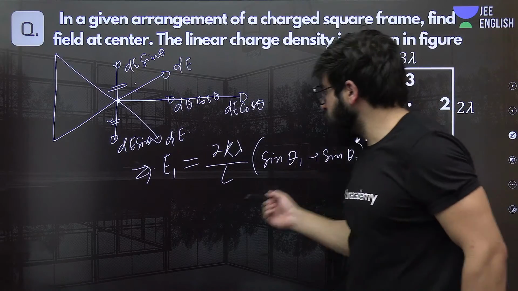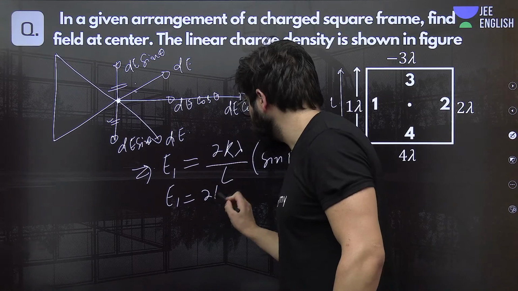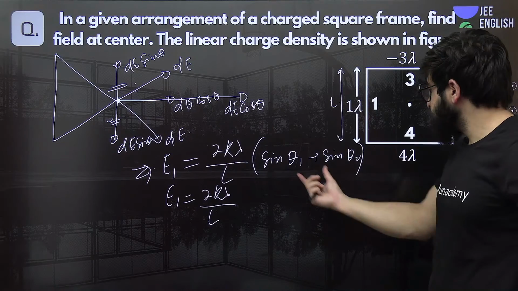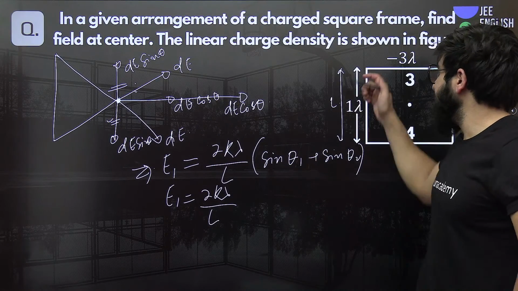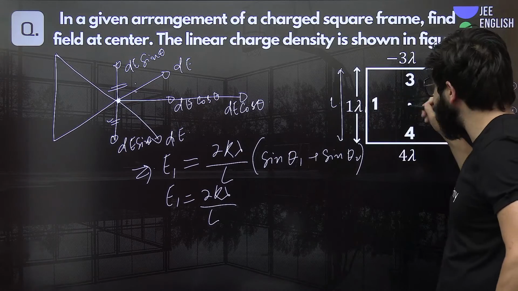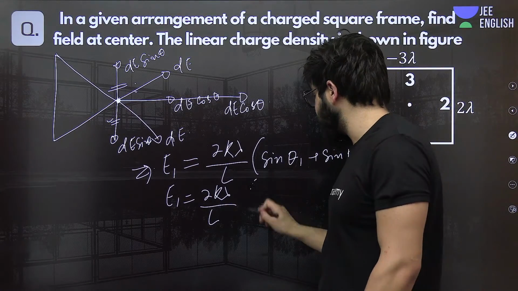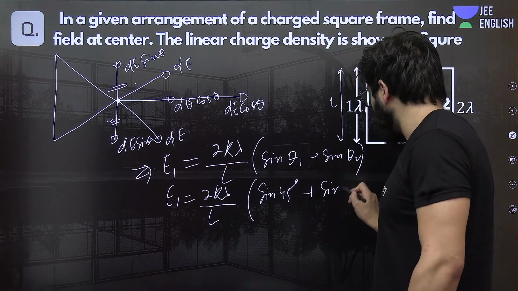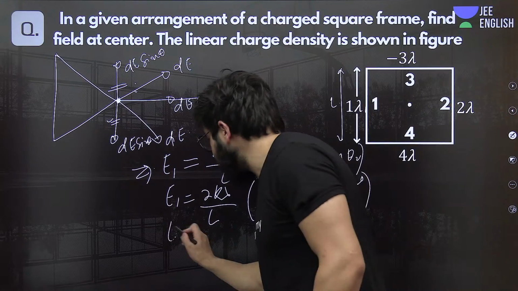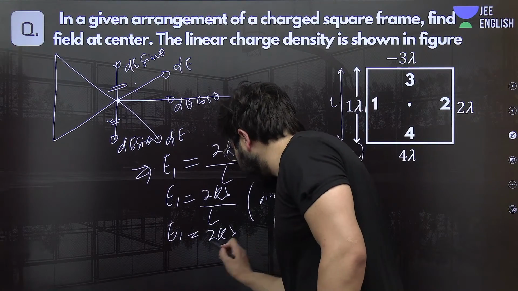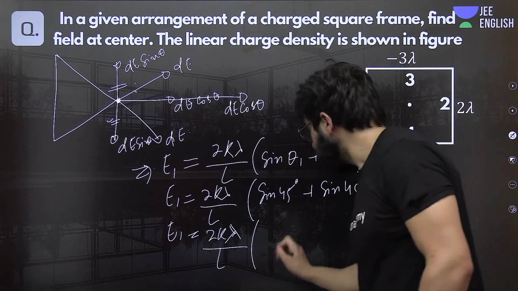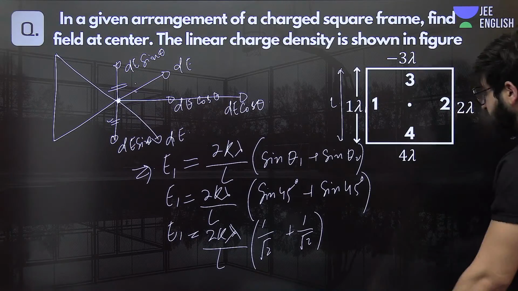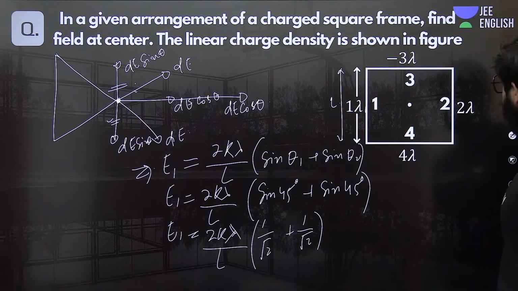So now, can we go for this one? I'll just write E1 is nothing but 2kλ upon this L. And sine of theta 1, how much? Exactly, it will be at 45 degrees from the center, so it will be sine of 45 degrees plus sine of 45 degrees. So E1 will be 2kλ upon this L, into 1 by root 2 plus 1 by root 2.